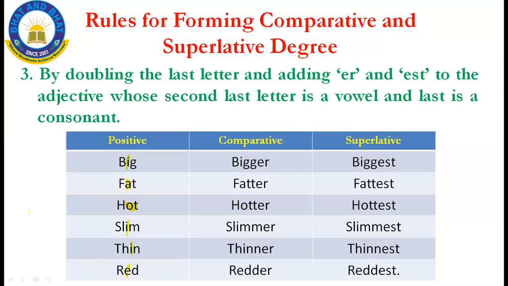Now, how to check whether it is correct? In every word, the last second letter, not the first, will be a vowel, and the last letter will be a consonant. Look at the table: big, bigger, biggest; fat, fatter, fattest; odd, odder, oddest; slim, slimmer, slimmest; thin, thinner, thinnest; red, redder, reddest. This is about your third rule.